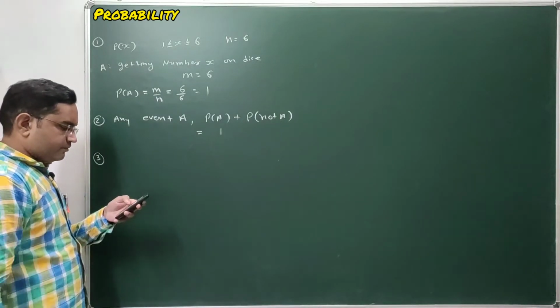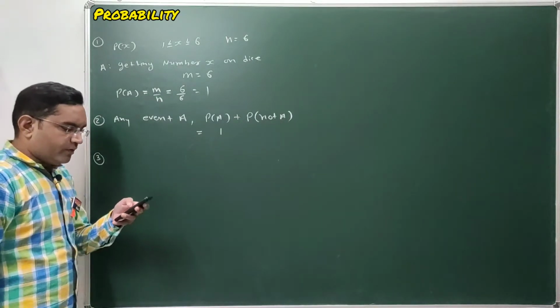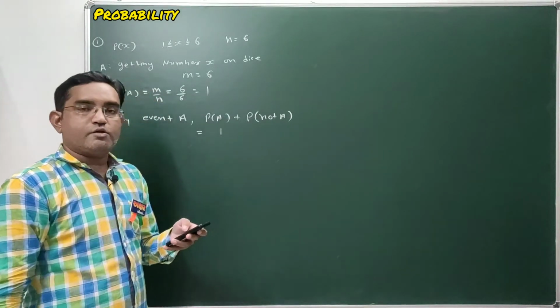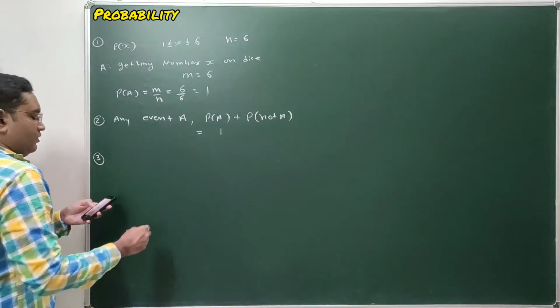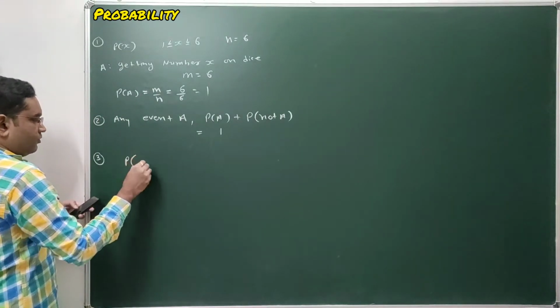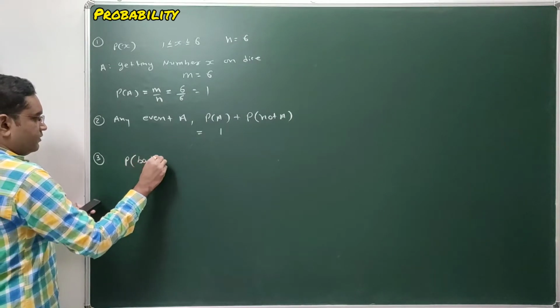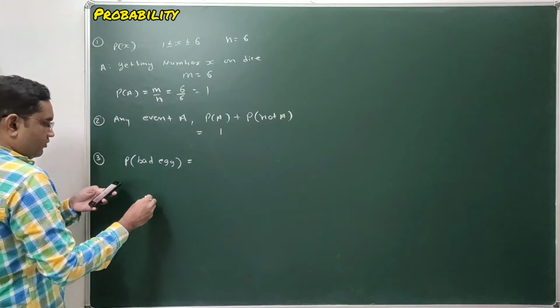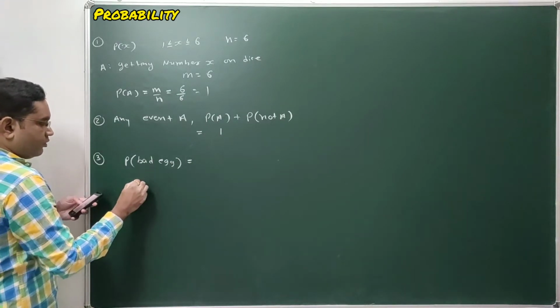Here the third question is: the probability of getting a bad egg in a lot of 800 eggs is 0.125.